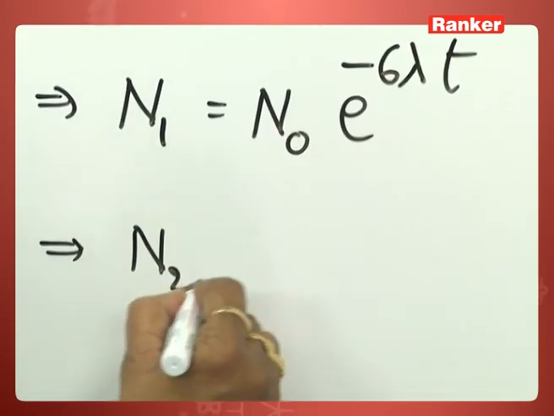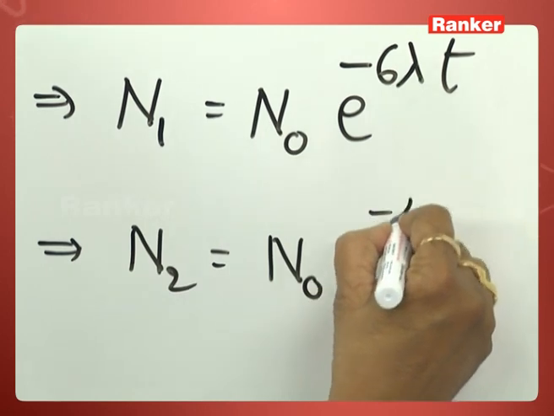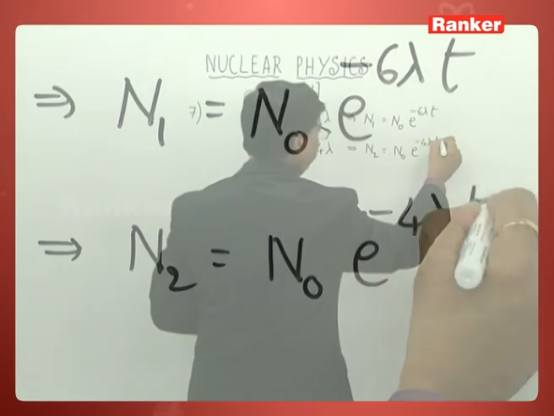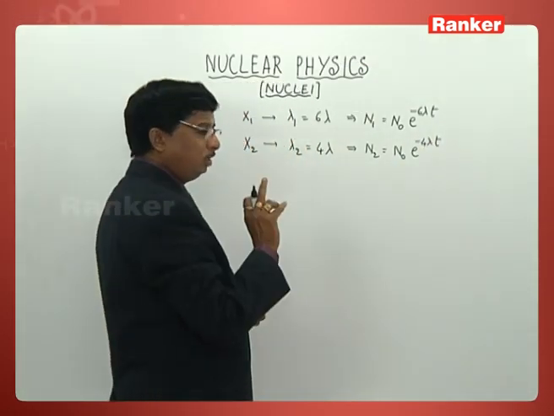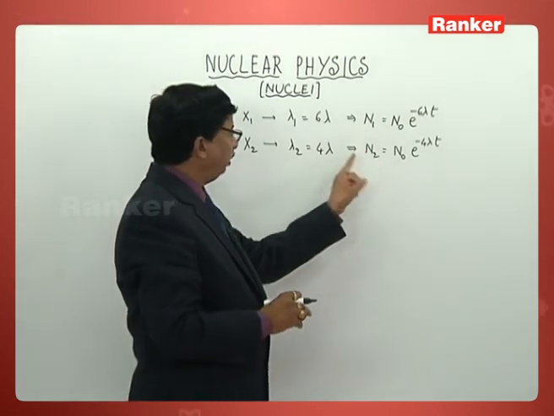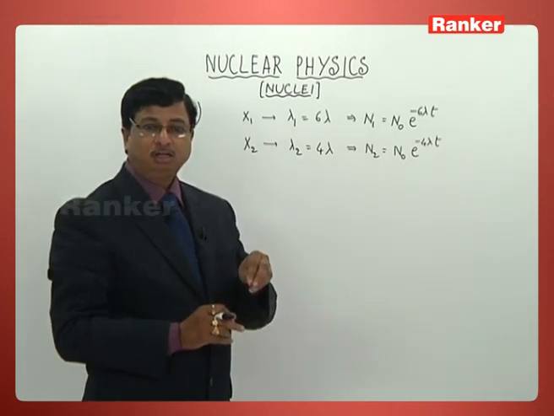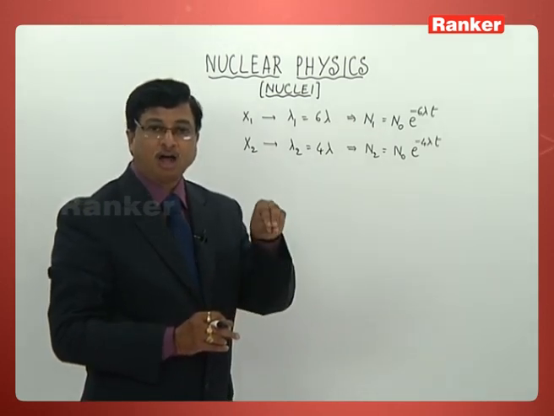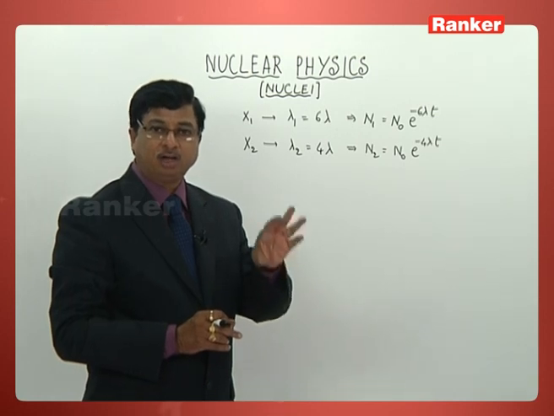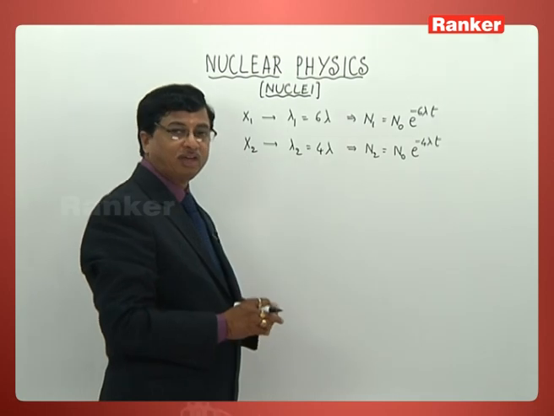N2 is equal to N naught into e power minus 4 lambda into t. But observe carefully, in both the equations, N1 and N2 are the corresponding amounts which are undecayed of X1 and X2 respectively. That ratio he is asking.